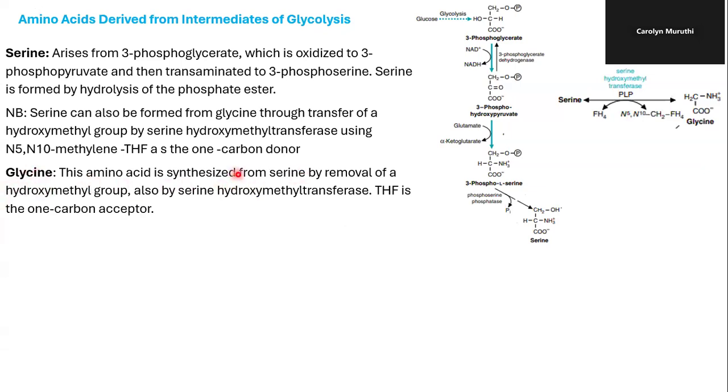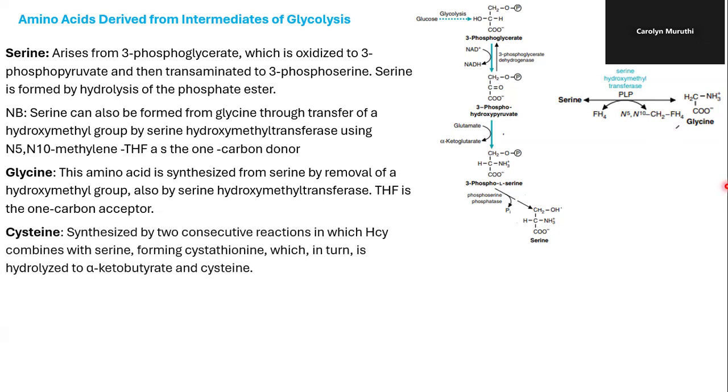So glycine can also be synthesized from serine by removal of a hydroxymethyl group by serine hydroxymethyltransferase, and tetrahydrofolate is the one-carbon acceptor. So it's the reverse. When you're forming serine, the tetrahydrofolate is a one-carbon donor, whereas when you're forming glycine, tetrahydrofolate is a one-carbon acceptor.